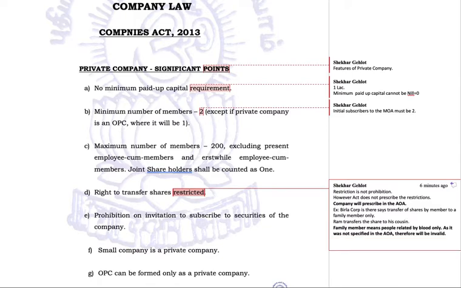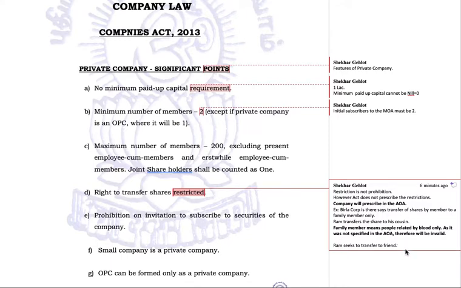Or in another case, let's say Ram seeks to transfer shares to a friend, and now Birla Corporation says you cannot transfer the shares to the friend because a friend is not a part of family. Ram says, no, no, I treat my friend as family.